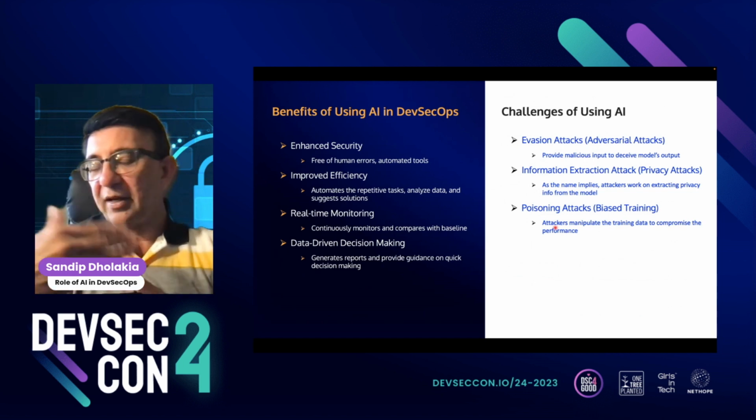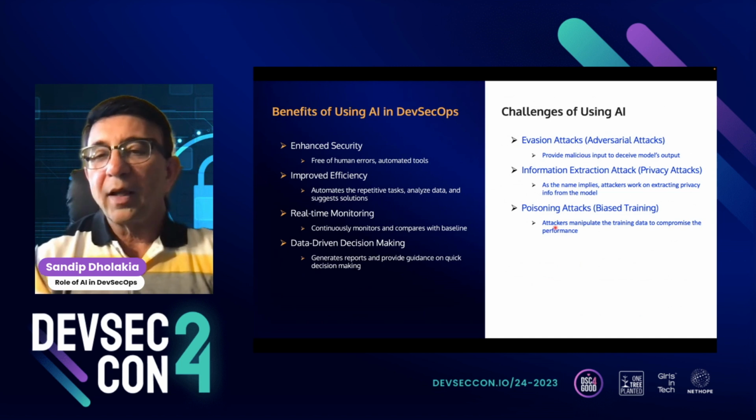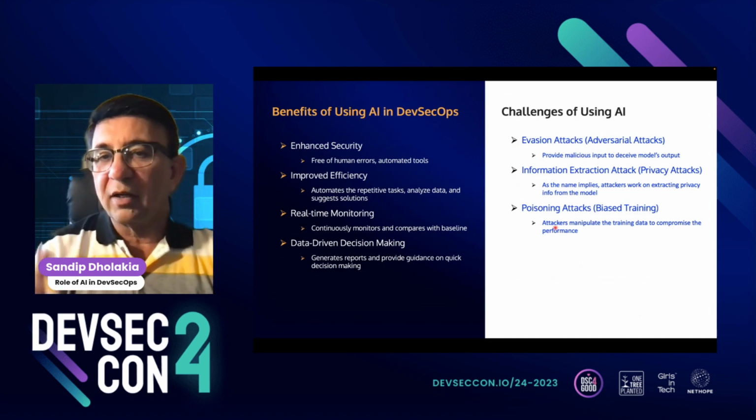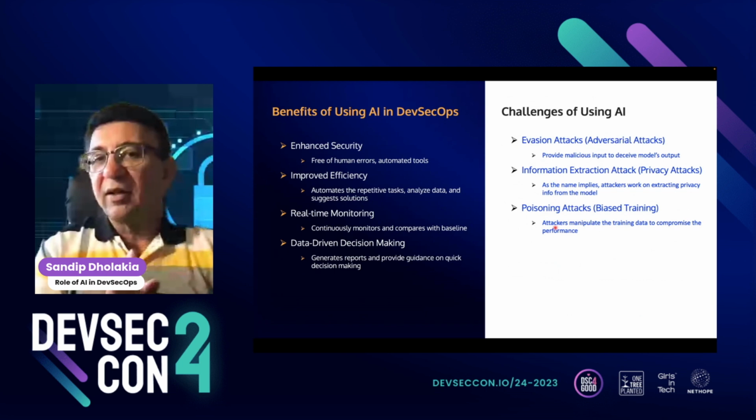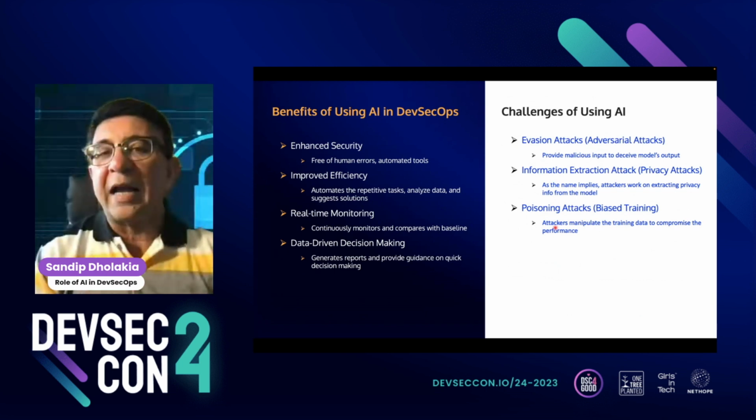And again, Athena is an example. There are many tools. Azure also has a tool available, so does GCP. So these are the attacks on AI, and when we use AI-based tools, we have to make sure that we at least avoid these three kinds of attacks, if not more.